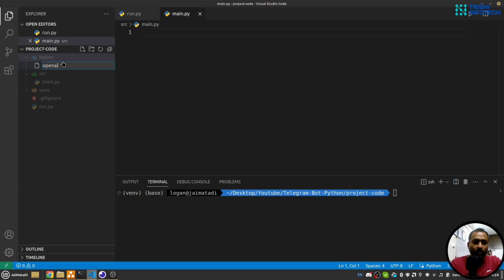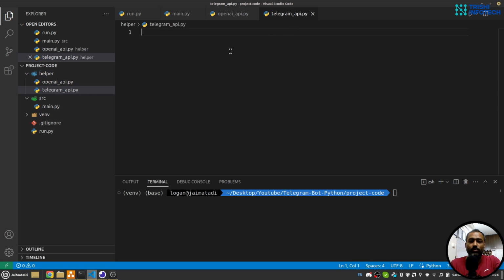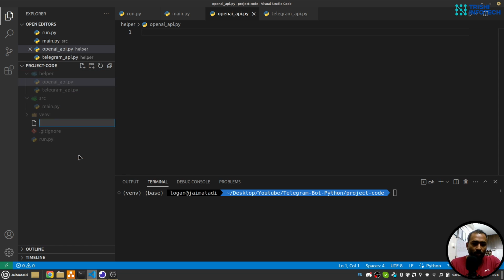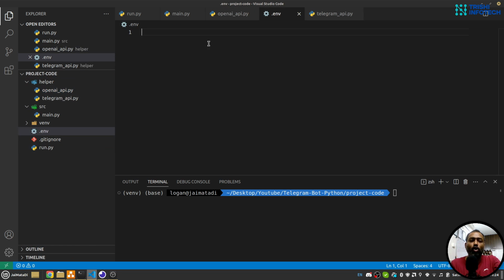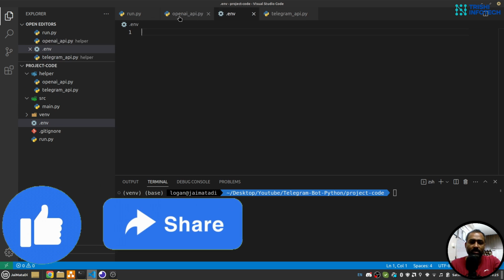One openai_API.py file, and second I'll create a telegram_API.py file. Inside this we will write all the API code related to Telegram. Here we will write all the API code related to OpenAI. I'll create a .env file so that all my variables will come from this .env file.